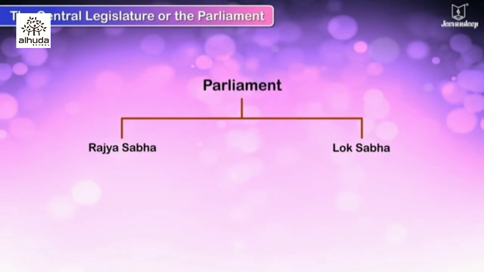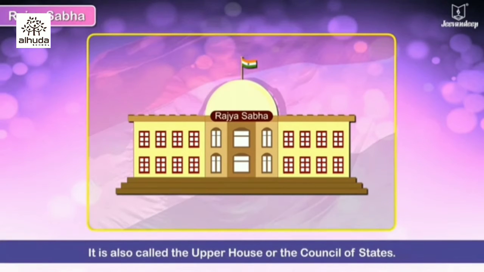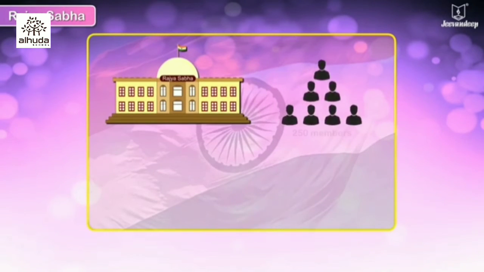Rajya Sabha. It is also called the Upper House or the Council of States. The Rajya Sabha consists of 250 members at the most.